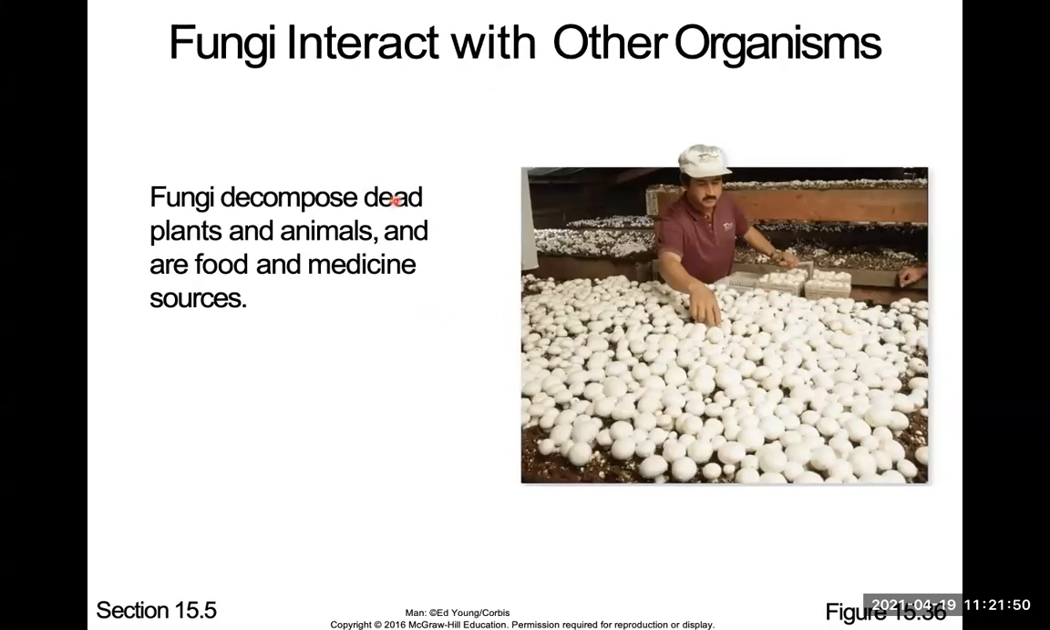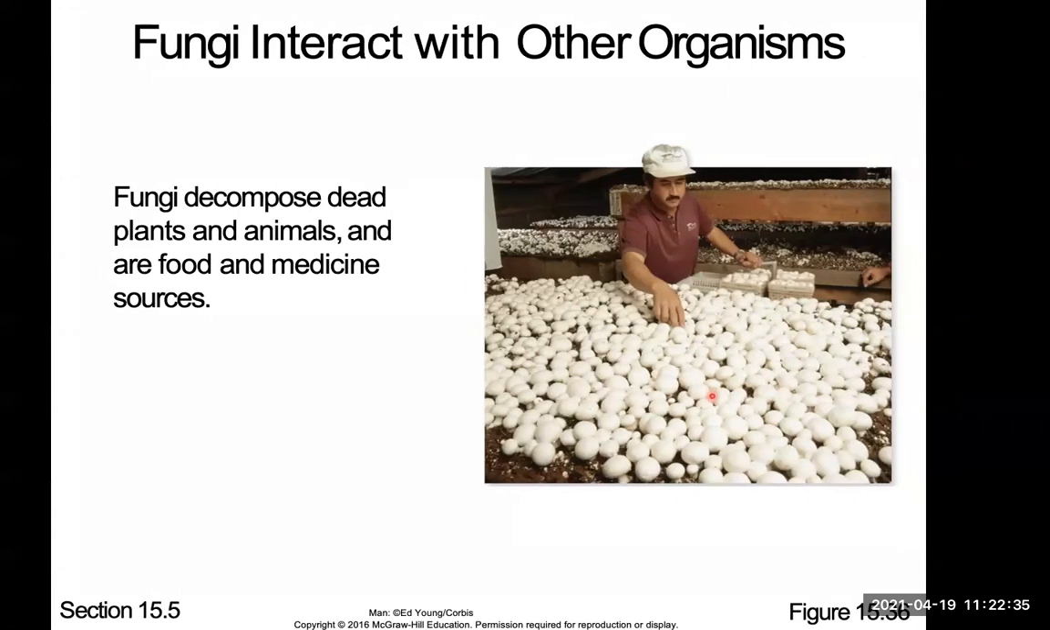Fungi decompose dead plants and animals. If it wasn't for fungi, and some bacteria, these plants and animals would not be decomposed. They're also used in food and medicine. Penicillin is one medicine example. These are the button mushrooms you can find in the grocery stores. If you don't harvest them at the right time, they're gonna keep growing and turn into these portobello mushrooms, really big mushrooms. White mushrooms are a mutation, and brown mushrooms are the ones that exist in the wild.